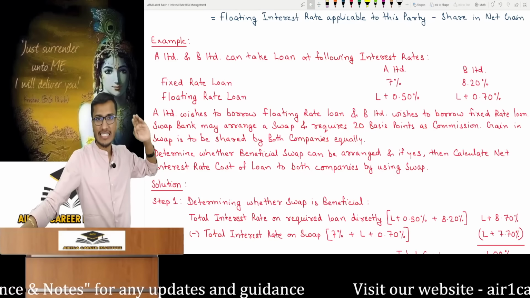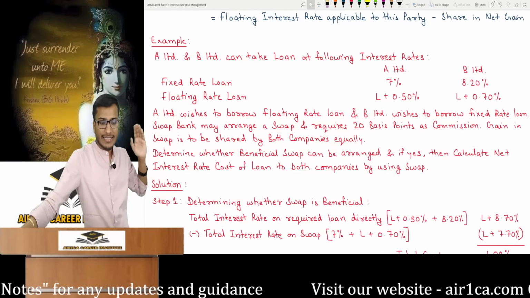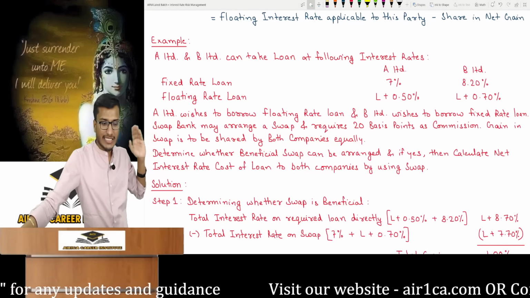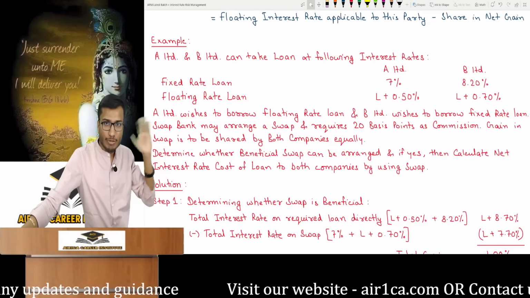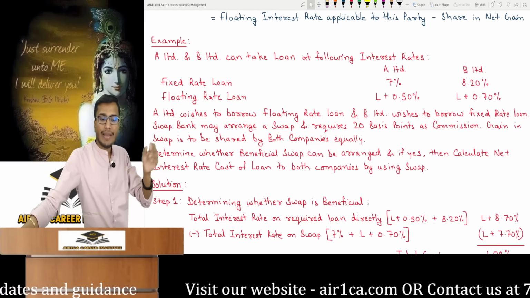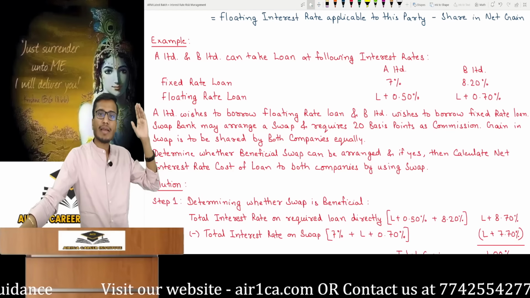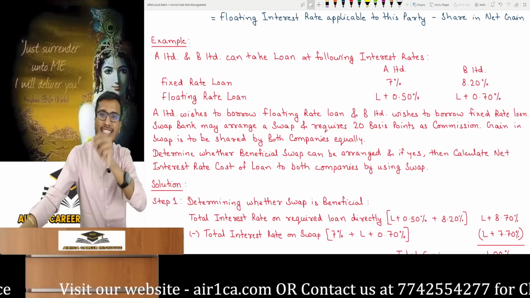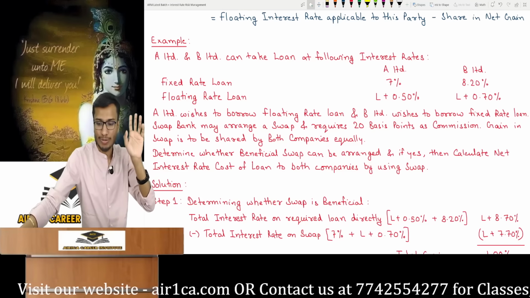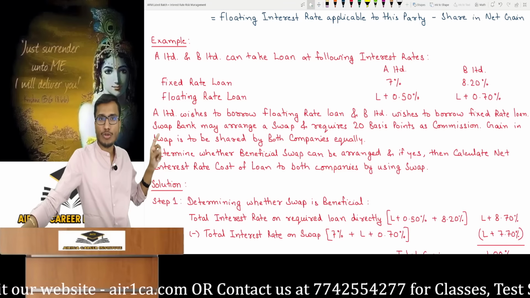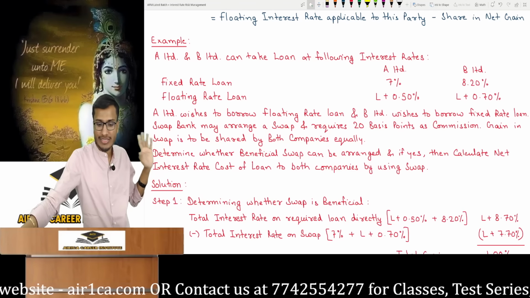So just look at this example. Loan interest rates are given for both. A wants floating, B wants fixed. This question is a kind of example question that comes. The swap bank can arrange the swap, but it will take a commission of 20 basis points. From AFM, 100 basis points means 1% and 20 means 0.20%. The swap gain will be equally distributed between both parties as stated.